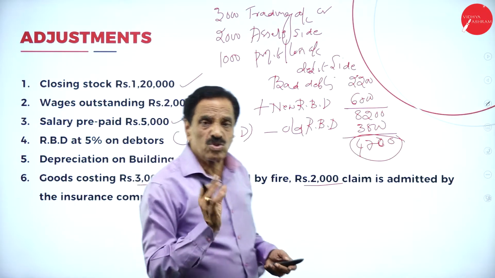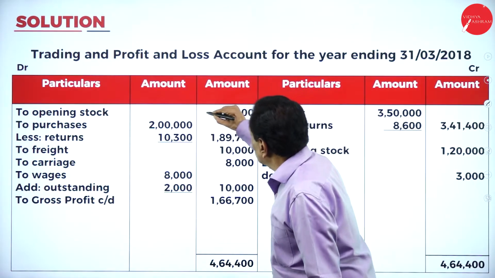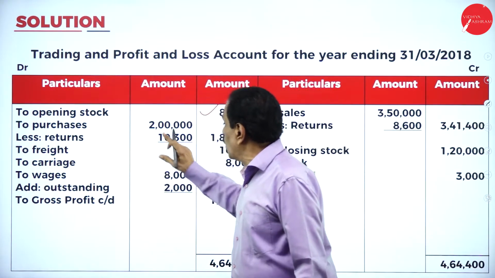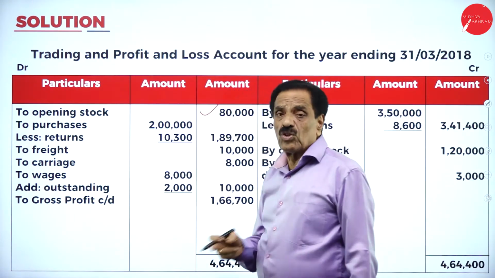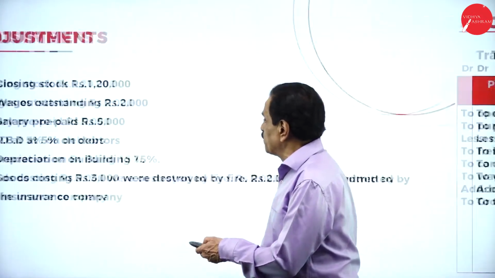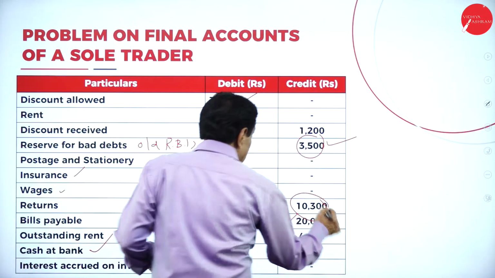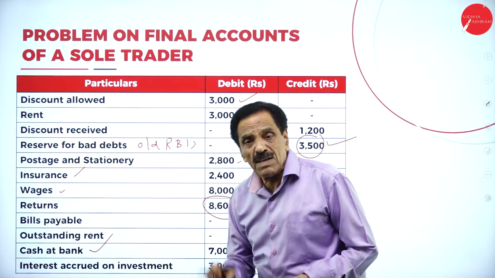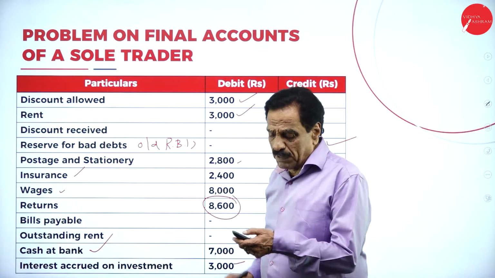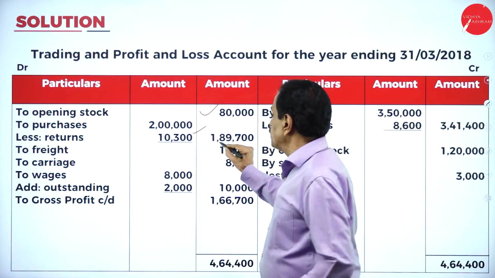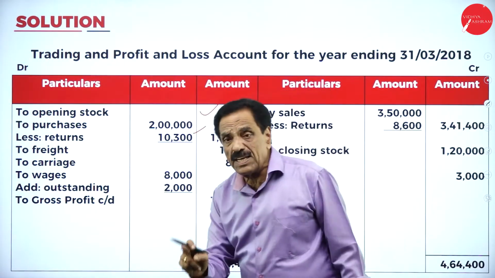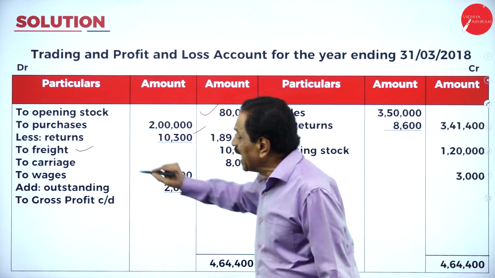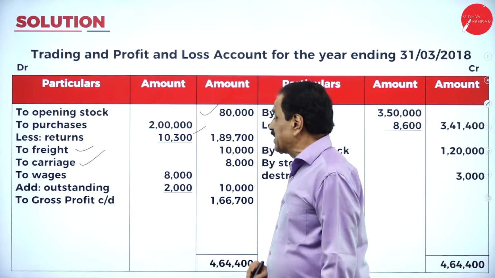Now we are going to solve the problem. Your opening stock is 80,000 as per the problem. Then you purchase how much? 2 lakh. Returns, I showed no? In the trial balance I show no. Here, see that, returns 10,300 is there. Where will the 10,300 come? It should be deducted from purchases. The actual purchase becomes 1,89,700. The freight charges are directly connected; carriage inward means directly connected.